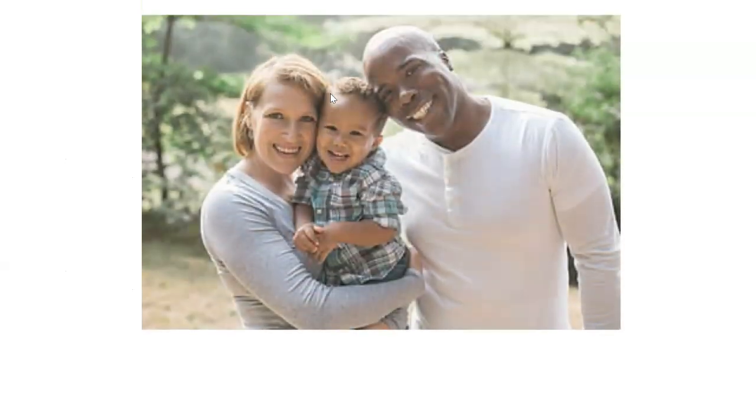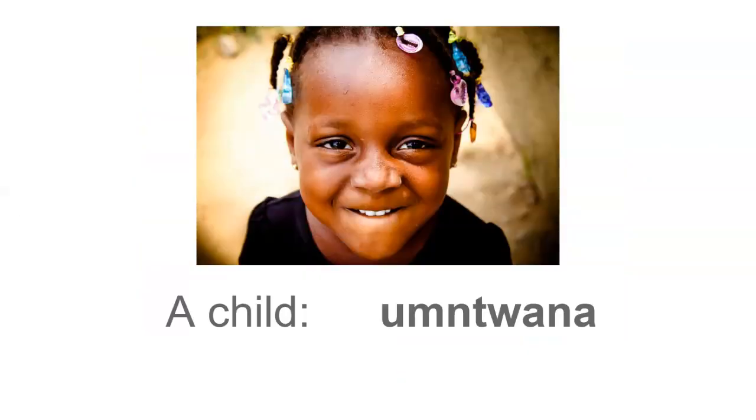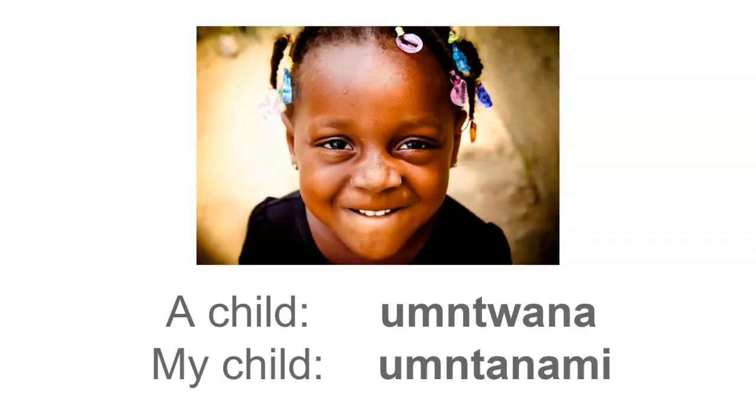All right. So before I show you how to answer the question, let me give you some words to describe family. A mother is called Umama, and Ubaba is father. The child is called Umntwana. All right, so a child is Umntwana. However, if you want to say my child, you're going to say umntanami. That is the word umntanami. Okay, so now let's go ahead and answer the question.